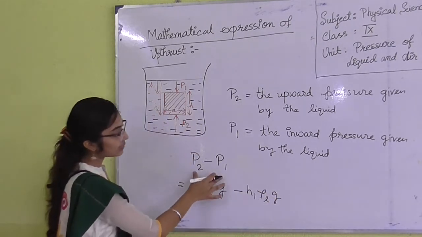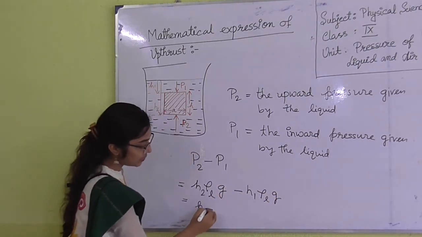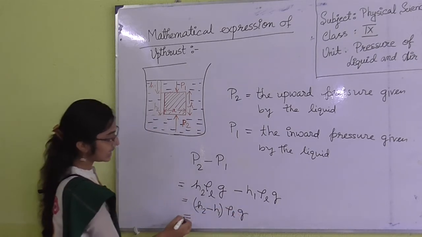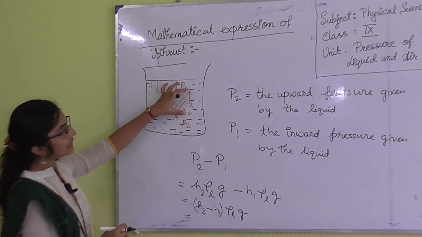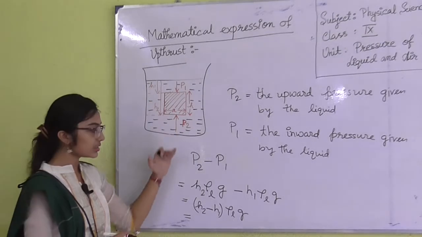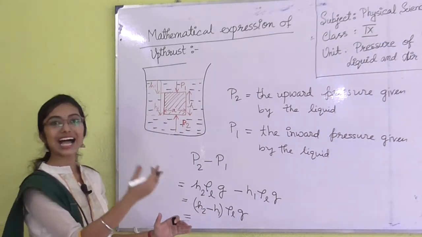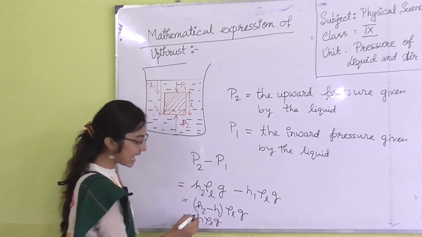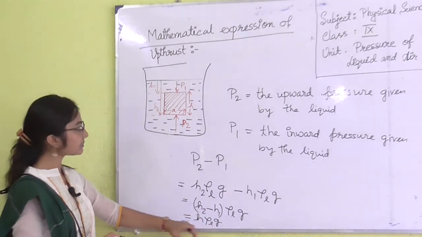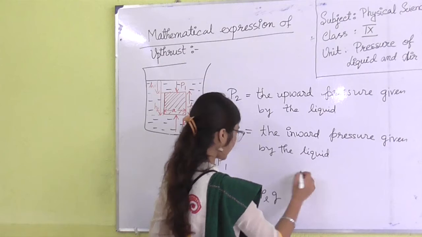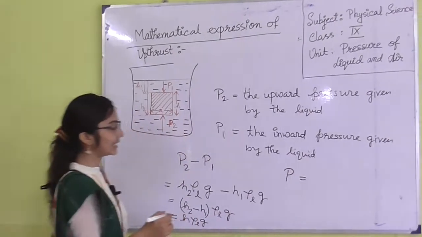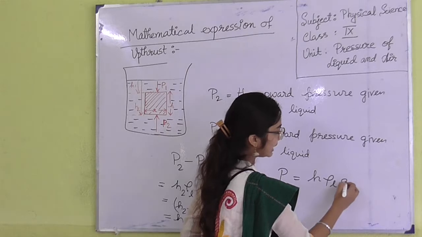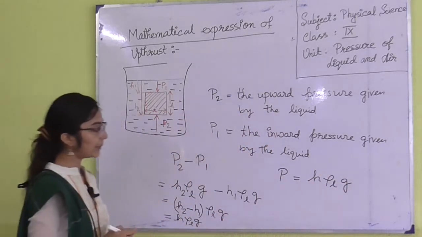So we are finding out the difference. So H2 minus H1 into rho L G is the difference. We know that the height of the object was H, so H2 minus H1 denotes the height of the object. So the difference in pressure is H into rho L into G. Okay.